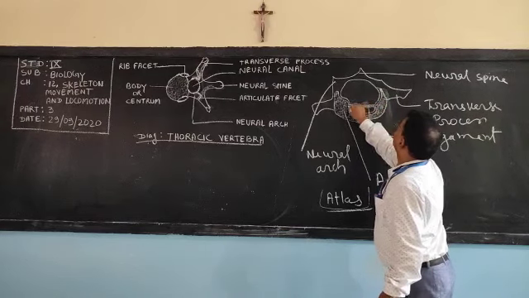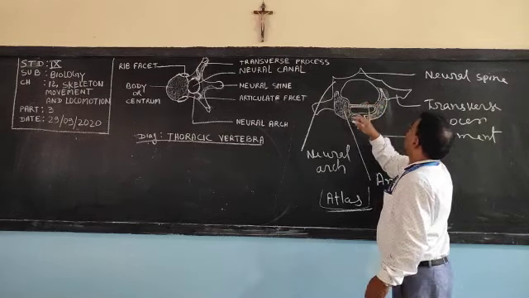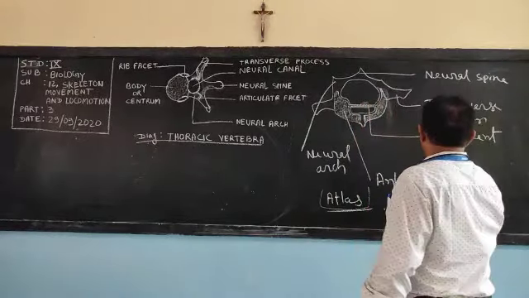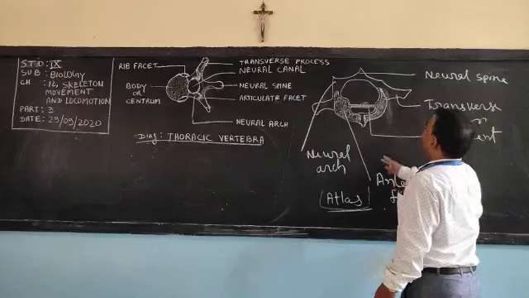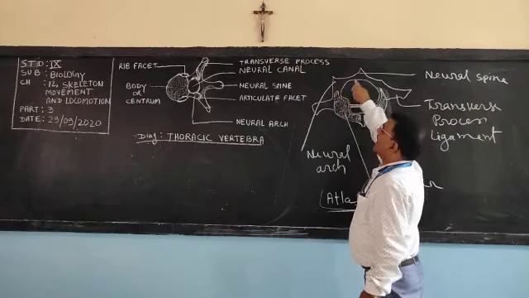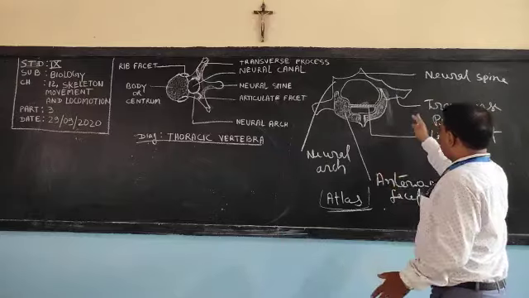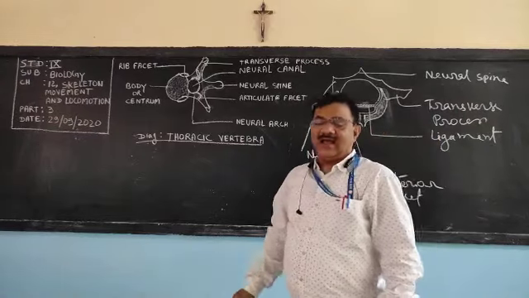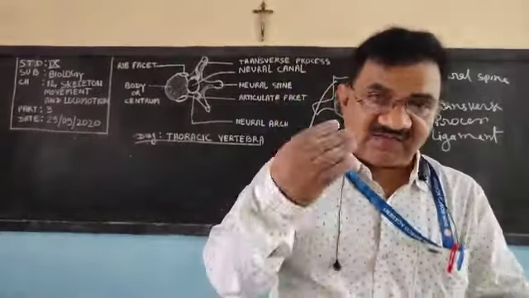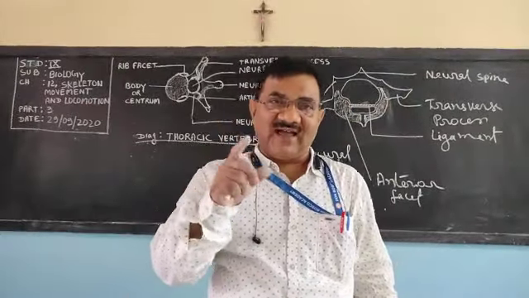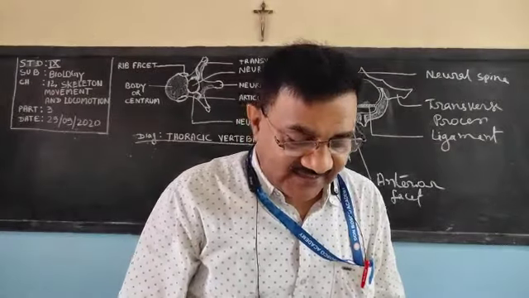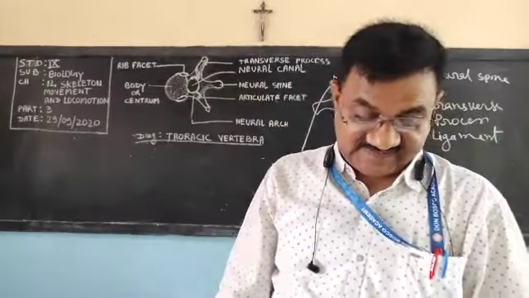This part is the ligament, and you know a ligament connects bone to bone. And this is the anterior facet, and this one is the neural arch. So this diagram shows the atlas. So we have understood these 5 types of bone: cervical, thoracic, lumbar, sacrum and coccyx.